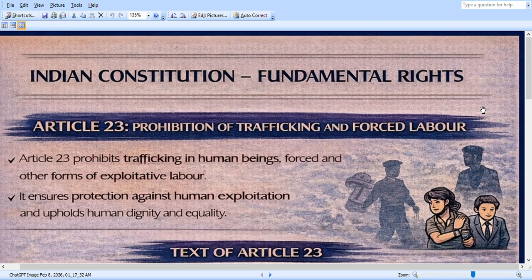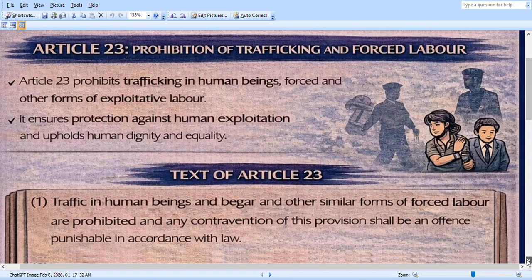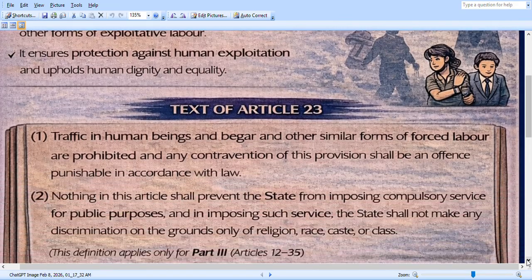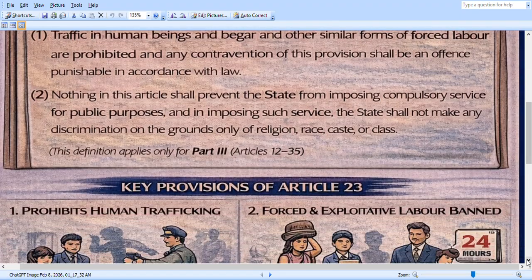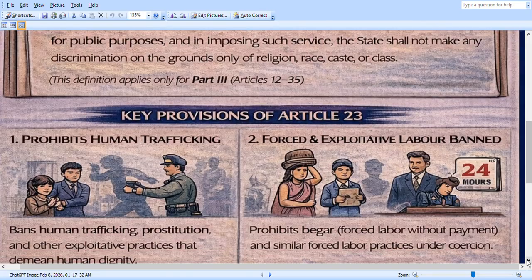Article 23 prohibits trafficking in human beings, forced labor and other forms of exploitative labor. And second, it ensures protection against human exploitation and upholds human dignity and equality. Article 23 is about like this only. You can take the screenshot of these two definitions, and you can note these 4 points.